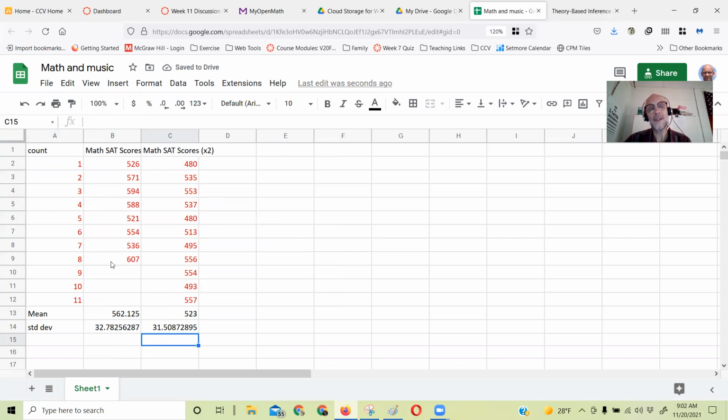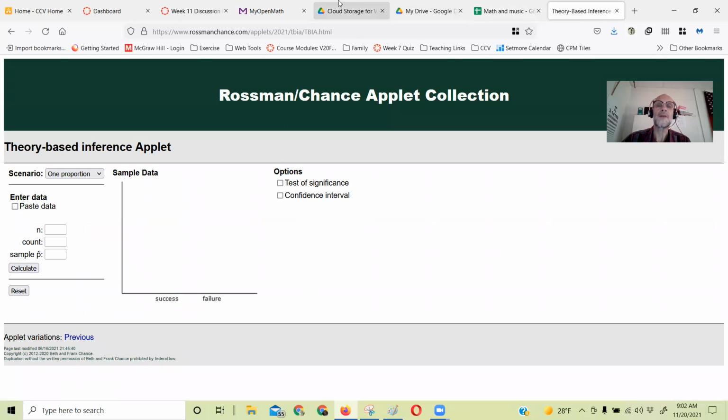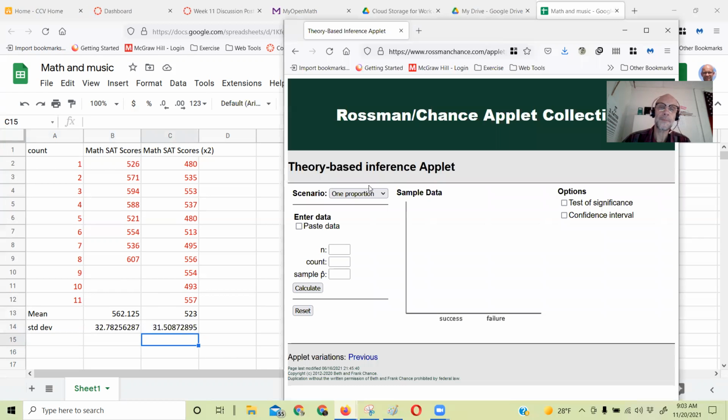I also see there's 8 people that were taking music and their SAT scores, and 11 people that were not taking music and their SAT scores. And now we want to see if there's a significant difference between the two groups. So in this Rossman Chance applet here, let me shrink this. Let me get this so I can see both things.